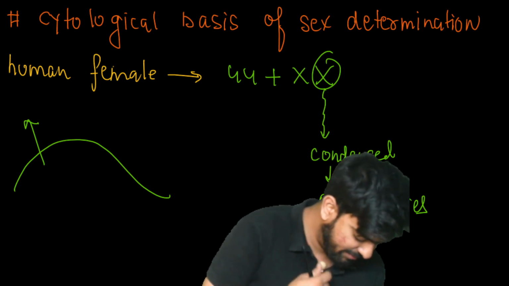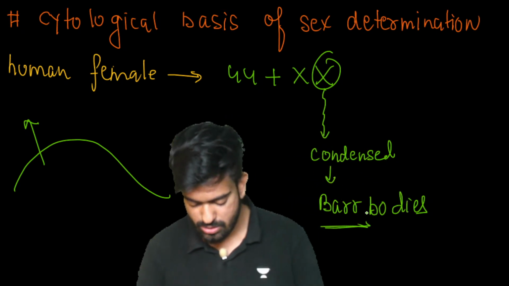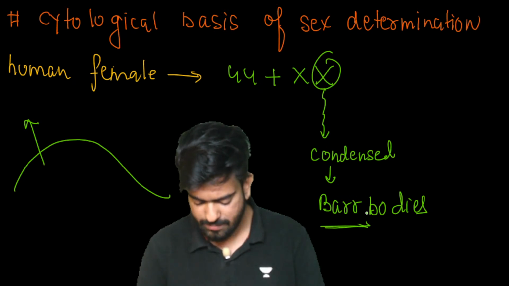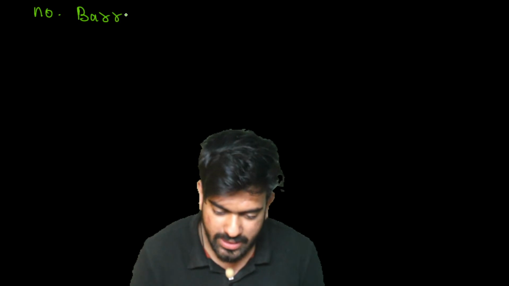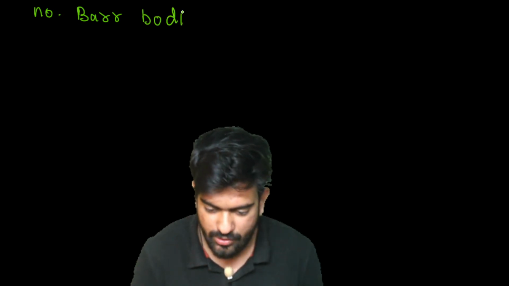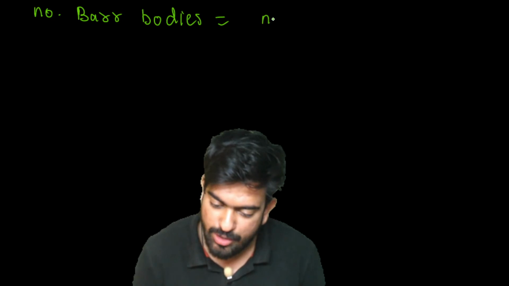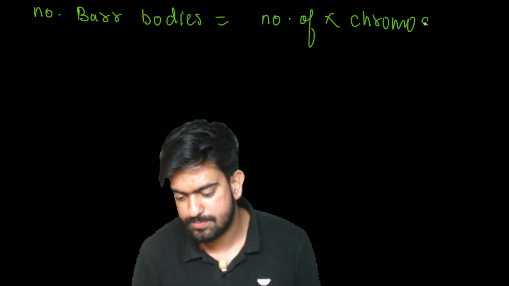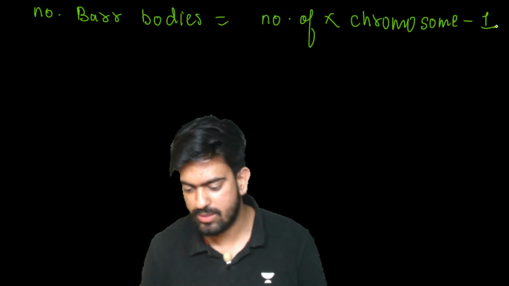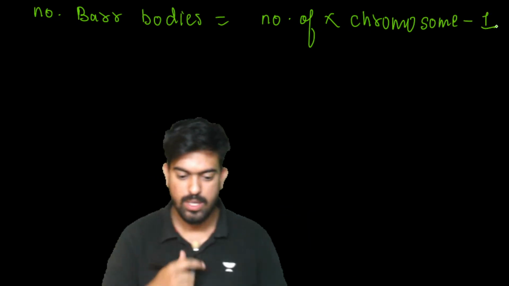Clear? Okay, everyone? Now I'll have some questions. Only one functional X chromosome will be present. Clear? So see here, the number of Barr bodies. You have to write: number of Barr bodies is equal to the number of X chromosomes minus 1.